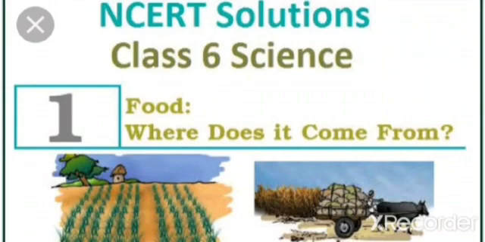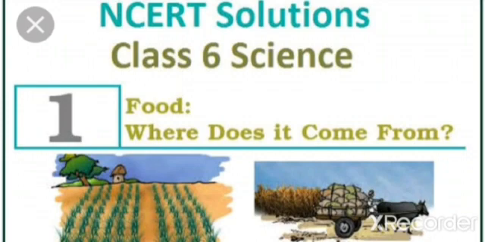Where does it come from? So the first thing that comes in our mind is what is food? How will you define food? So we can define food. Food is anything or any substance that we take or that we can take for our survival.